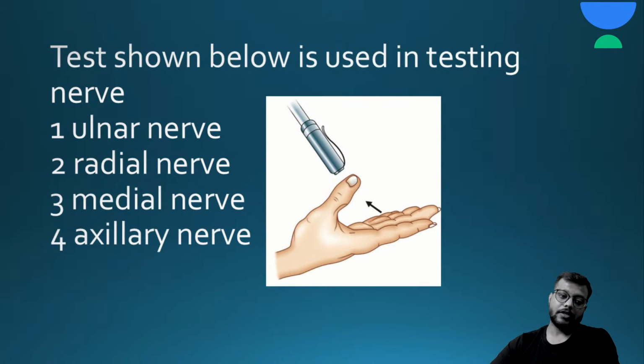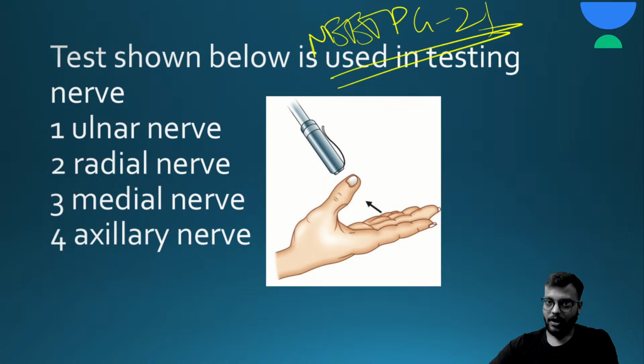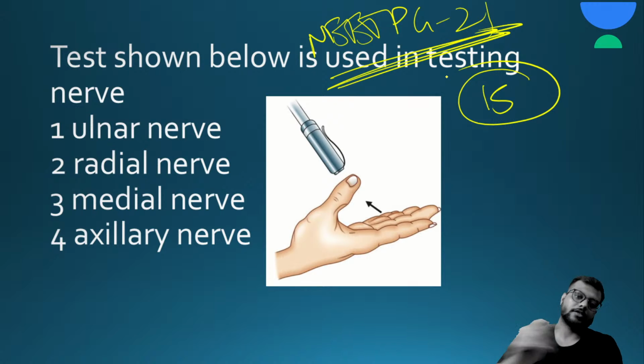Now this is a question of recall, NEET PG 21 only. Okay, the test shown below is used in testing which nerve? Here are your 15 seconds. This is not medial, it is median.